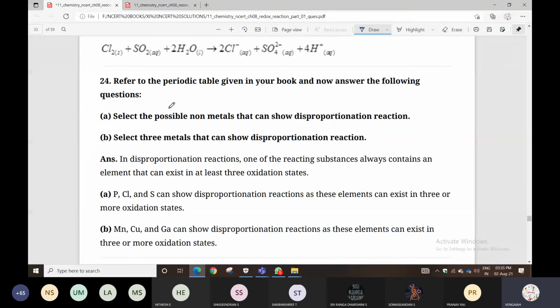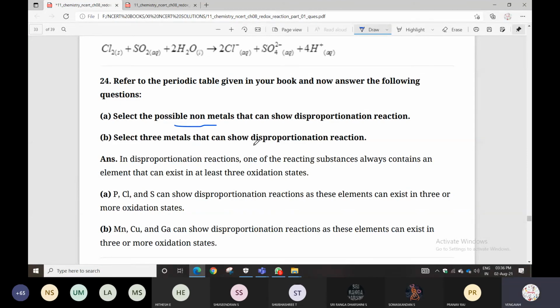Select three metals that can show disproportionation reaction. They're asking for possible non-metals and possible metals also. So three metals and three non-metals.